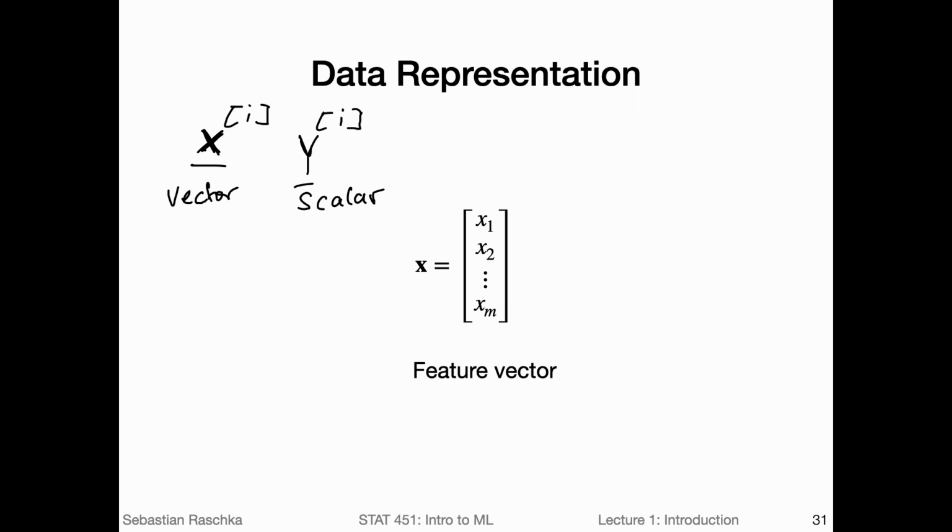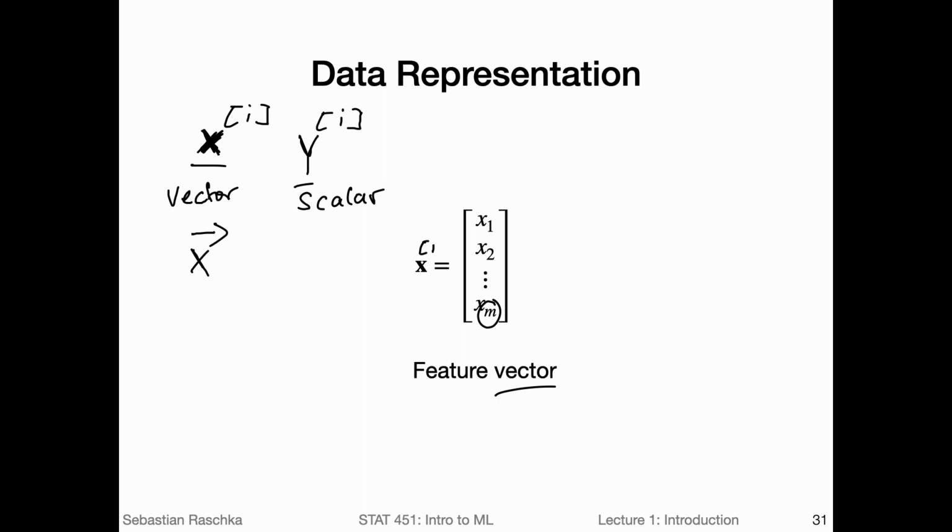If I do my handwriting, it's kind of tedious to make this bold font, so I will try in this course to use an x with an arrow above to refer to a vector. So a vector can consist of many different features. A feature vector is just a list, if you will, of feature values. Here in this case, I have m feature values for this feature vector.